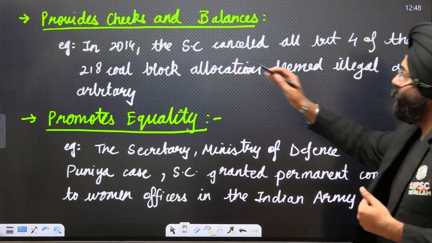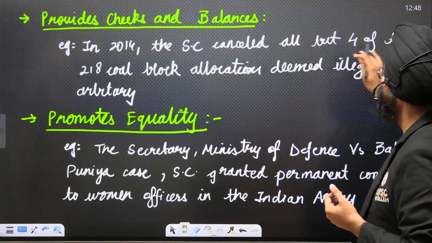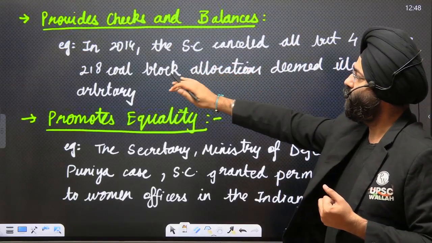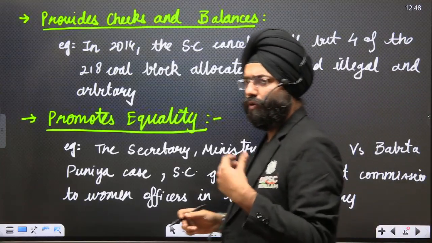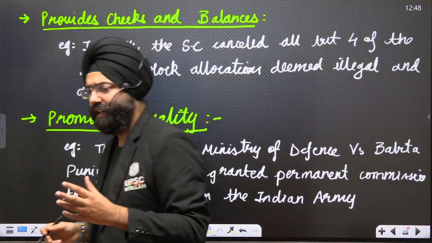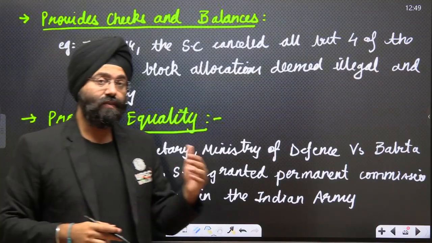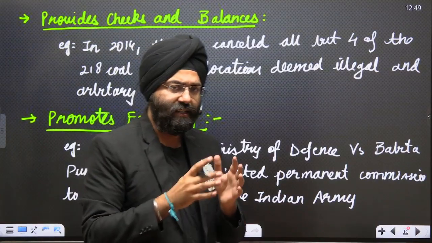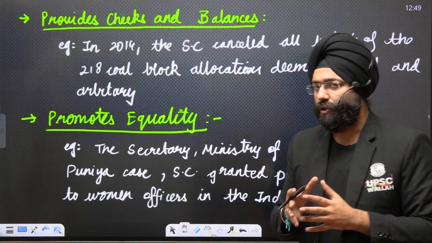Next, we see it provides checks and balances. We know in 2014, the Supreme Court cancelled all but 4 of the 218 coal block allocations, deemed illegal and arbitrary. In 2014, we said that coal block allocations are cancelled. Why? Because it was seen that the coal blocks had been given arbitrarily to certain people who would have benefited. So the Supreme Court said this goes against the concept of justice, where equal opportunity should be given to everyone.